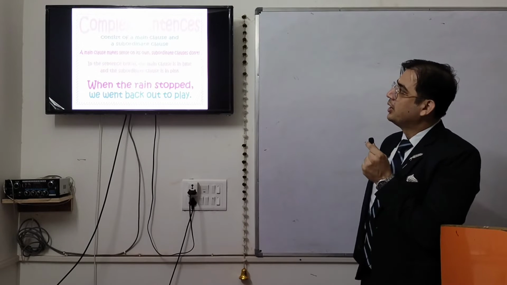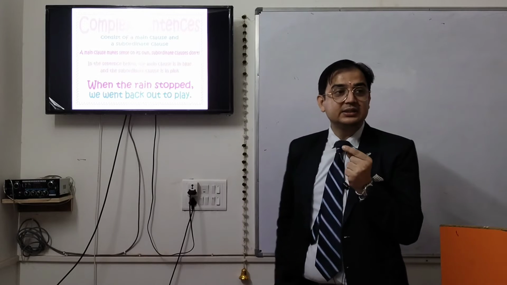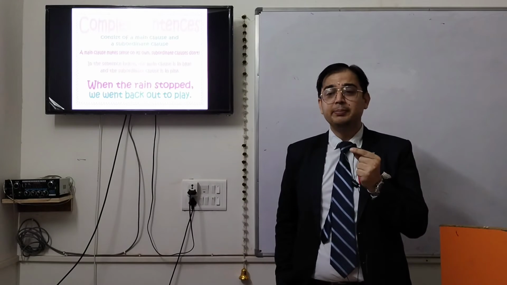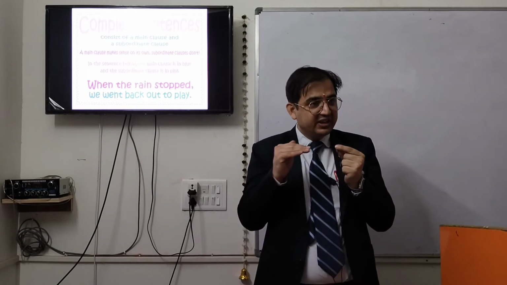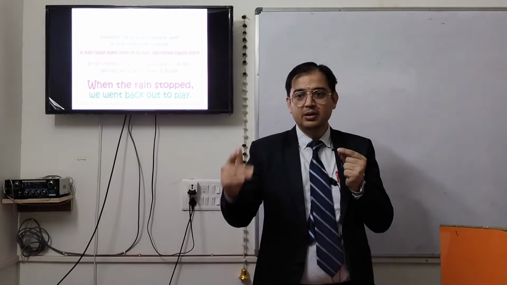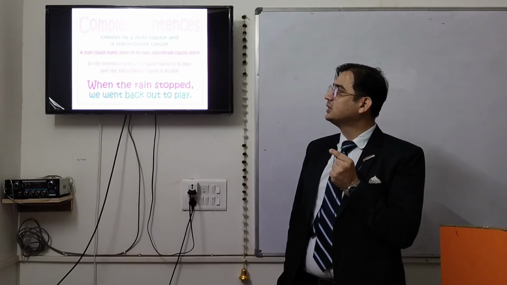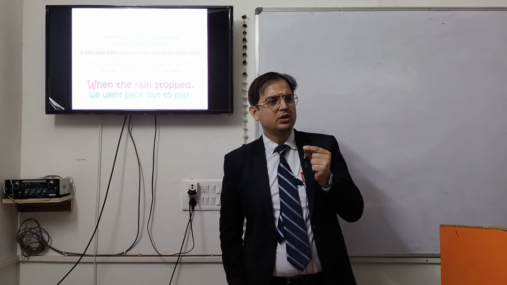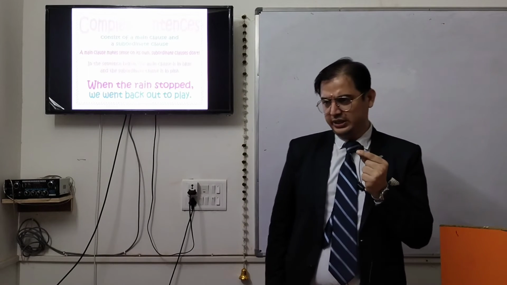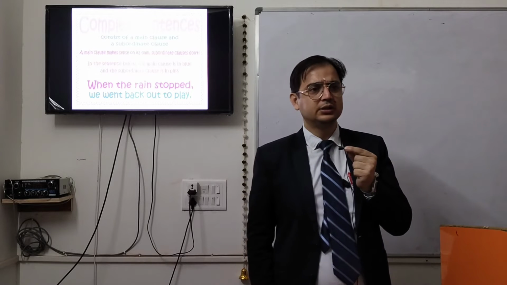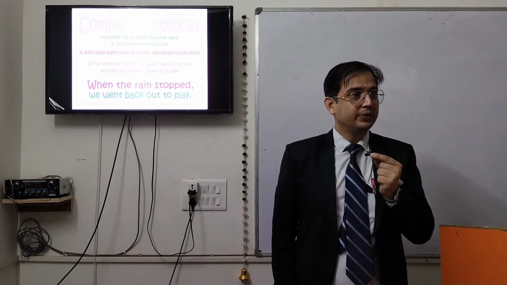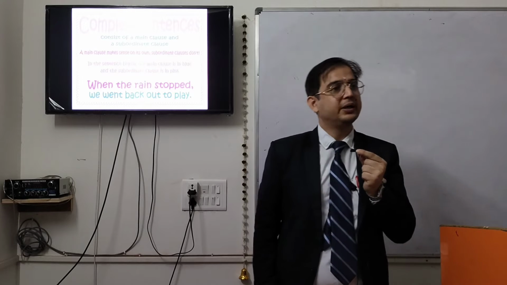Now we are going to discuss complex sentences. Complex means difficult. The level of difficulty is a little high. The length is a little more than the previous ones. It consists of a main clause and a subordinating clause. What are clauses? Clauses are parts of a sentence. There are two types of clauses: independent clause and dependent clause.